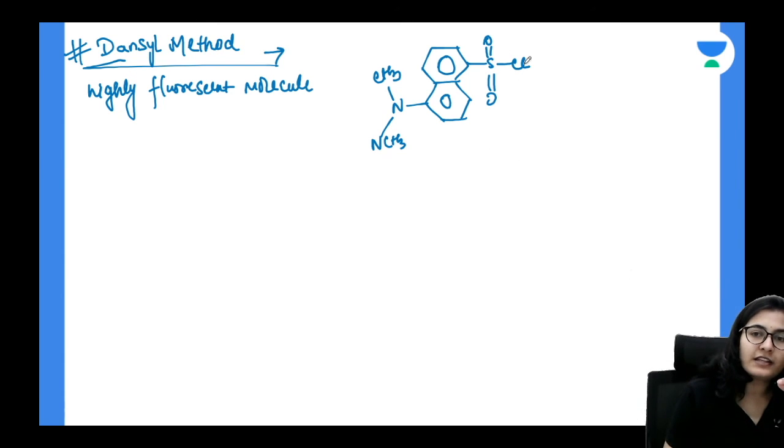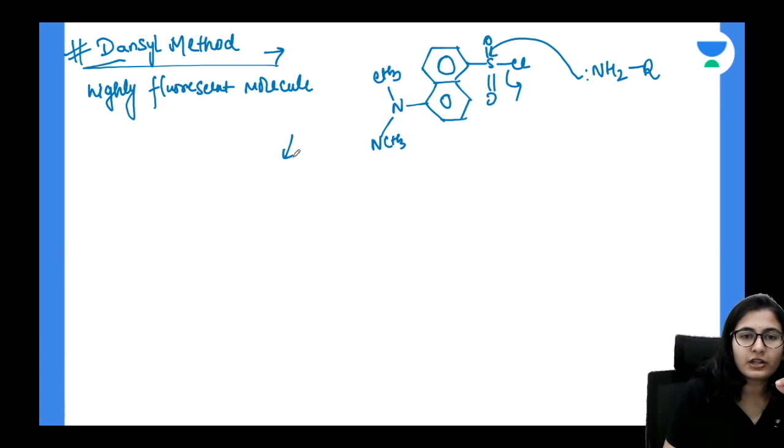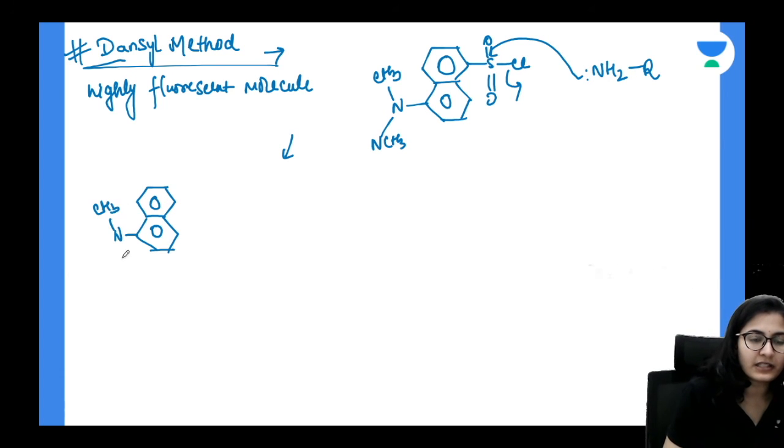What will happen is, as you can see, guys, the N terminus of the amino acid can directly attack the sulfonyl and replace the Cl group. And then what is going to happen with the amino acid? Let's say I'm writing the whole molecule as it is. We have connected this with the amino acid, and the hydrolysis has been done.